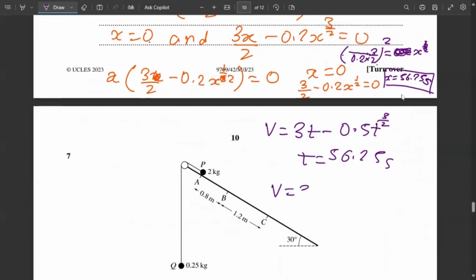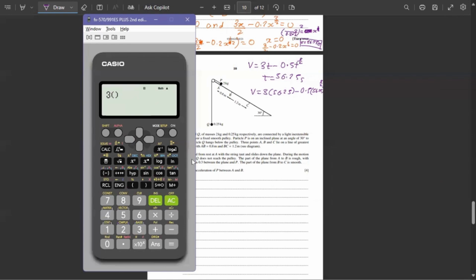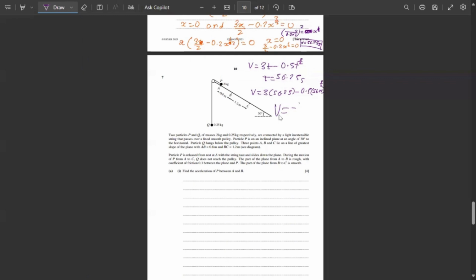So the velocity at this will be 3 bracket 56.25 minus 0.5, 56.25 raised to 3 by 2. So now if I put this in the calculator, 3 bracket 56.25 minus 0.5 bracket 56.25 raised to 3 by 2. So the answer we got right here is minus 42.19. So the velocity is minus 42.19 meters per second.